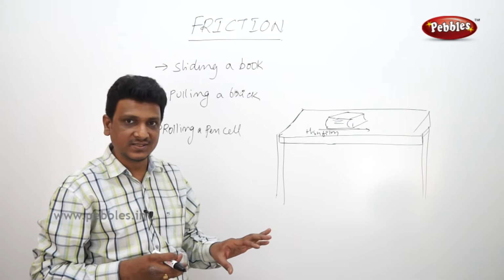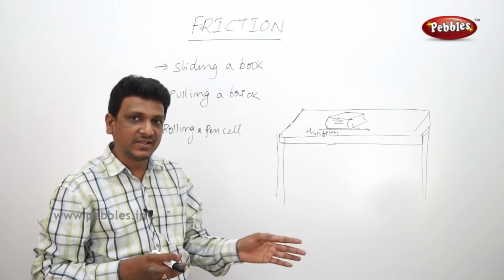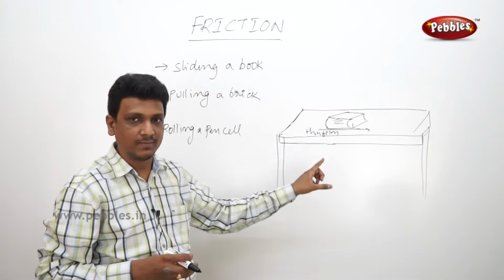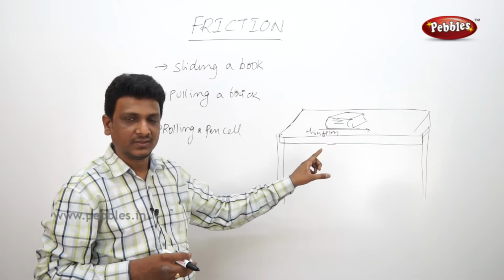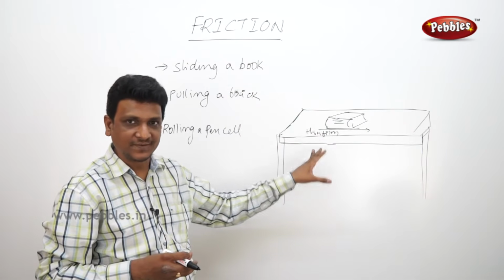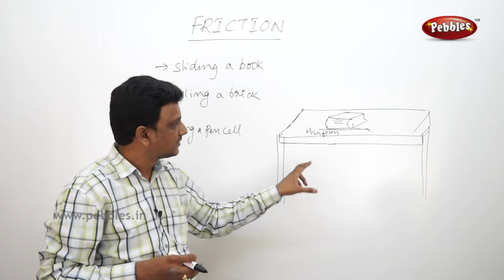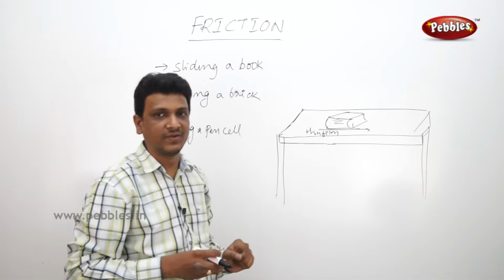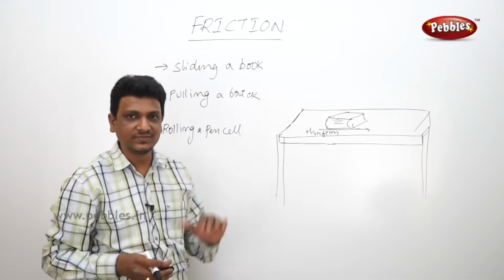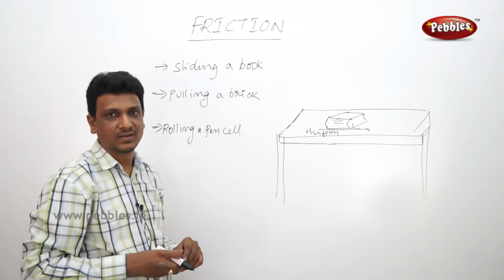Little force in the sense, I compare it with the previously applied force, when there was no thin film of polythene paper. If I compare that force and the force applied when there is polythene film, the second time the force is less. That means with little force I could move it.